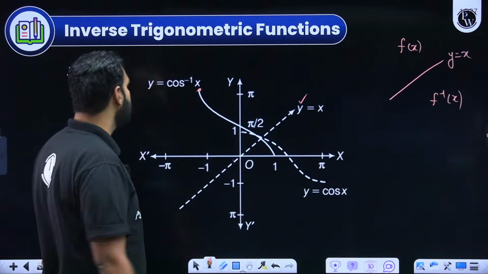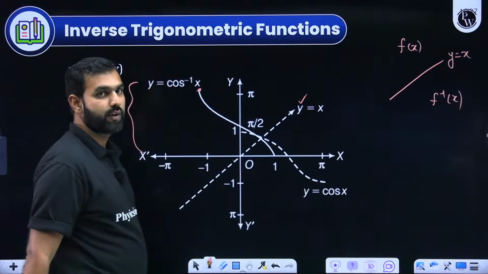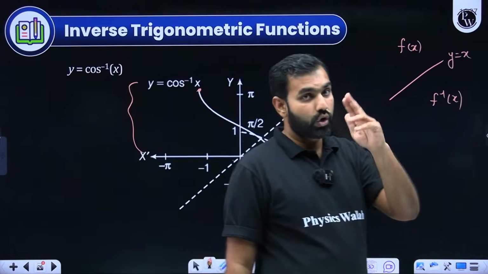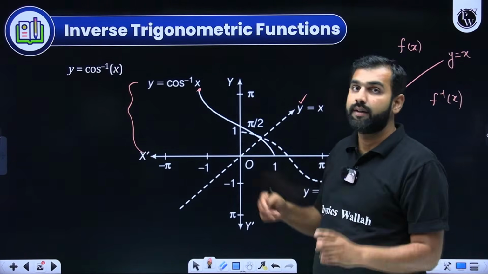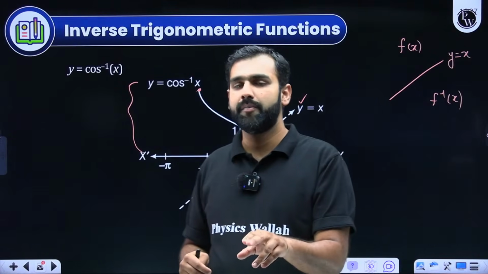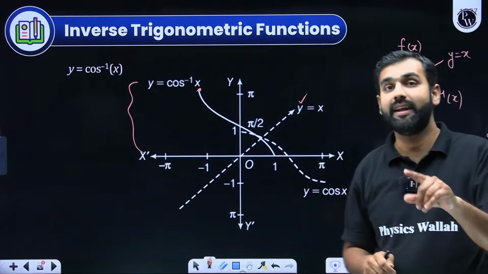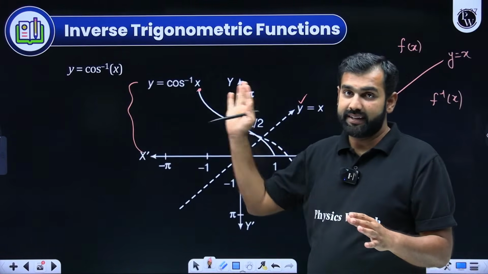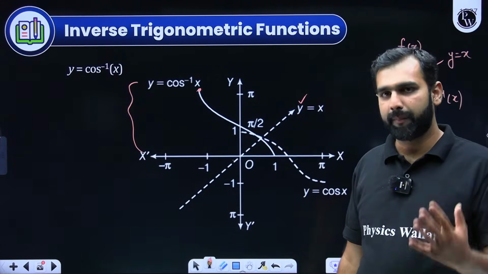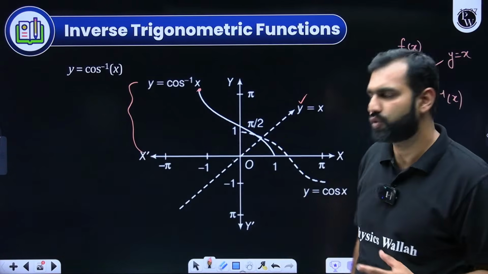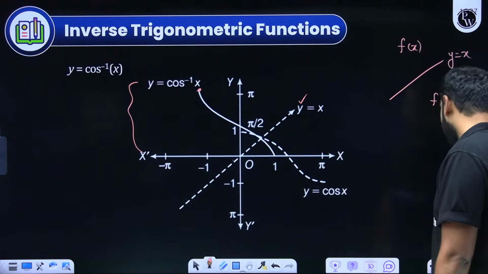Everybody got this? But you do remember, if sine inverse x was from minus pi by 2 to pi by 2, cos inverse x will be from 0 to pi. The same will be there for sec as well, and tan and cosec will be going with the sine inverse in terms of minus pi by 2 to pi by 2, although there will be some more constraints which we'll discuss, but I hope you are getting a decent clarity on this.